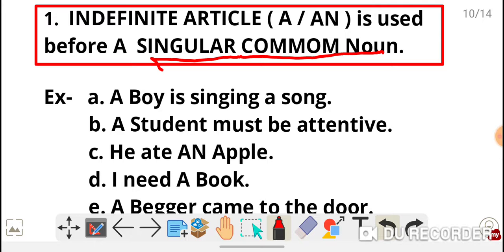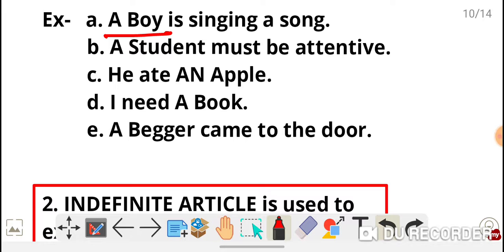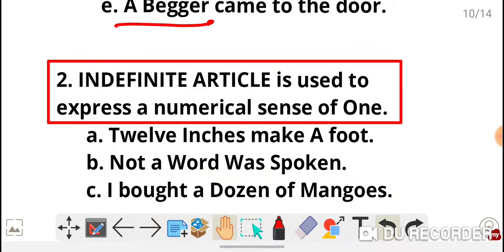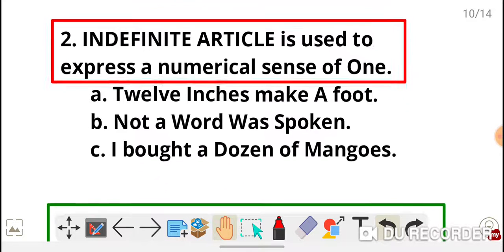Okay, coming back to teaching again. A boy is singing a song. A student must be attentive. Any student, not any specified student. He ate an apple. I need a book. A beggar came to the door. Next, indefinite article is used to express a numerical sense of one.